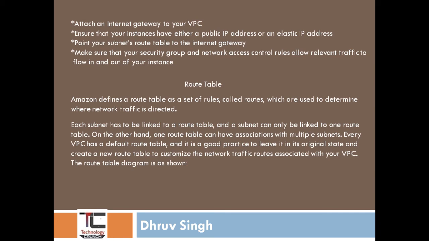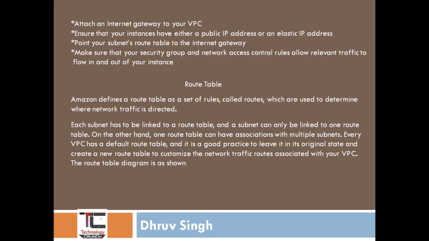So a subnet can only be linked to one route table. It means one subnet you have specified on one route table. On the other hand, one route table can be associated with multiple subnets.